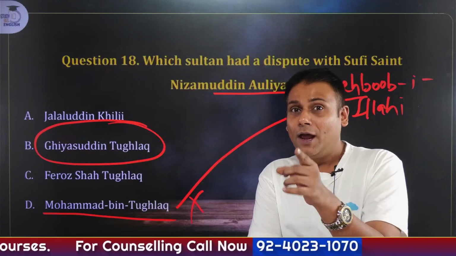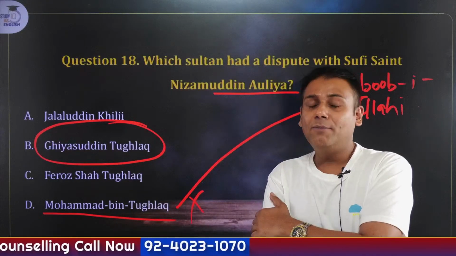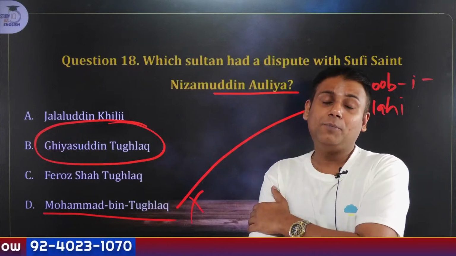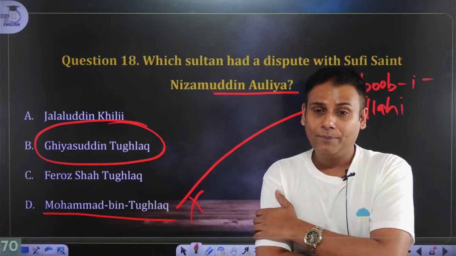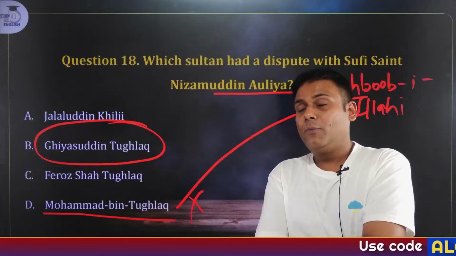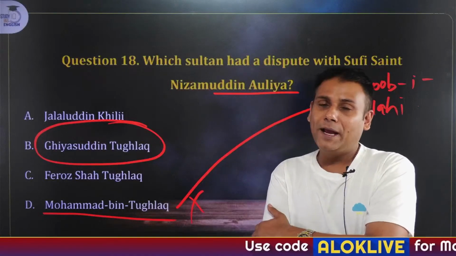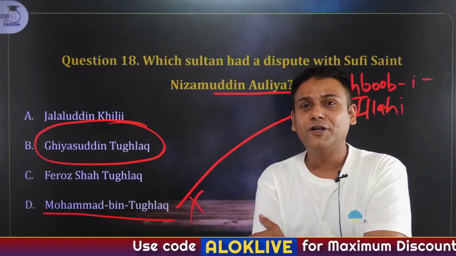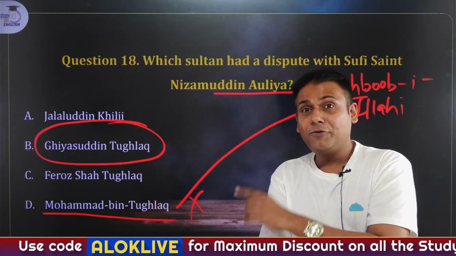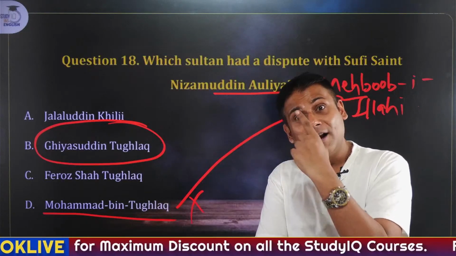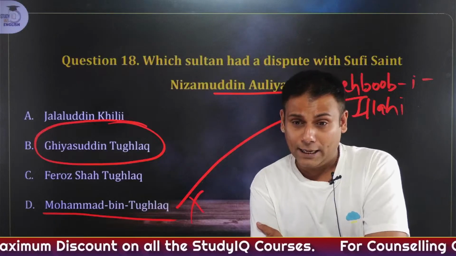I've told you. From there onwards, it is believed that Nizamuddin Aulia cursed this person, Ghiyasuddin Tughlaq. When he led an expedition to the region of Bengal, he said that you won't be coming back from the region of Bengal. Correct? As I've told you, Delhi is quite far away. These were the words of Nizamuddin Aulia. Okay.